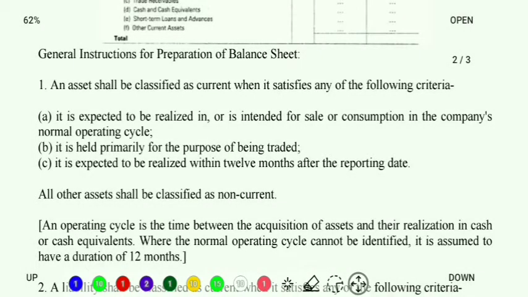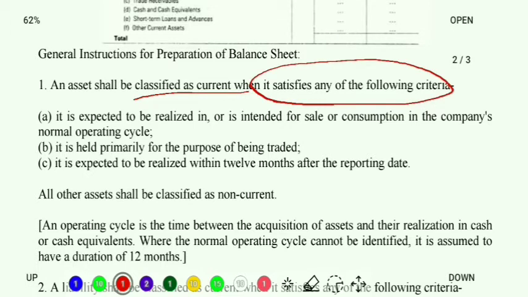So when can we classify an asset as current? Some criteria are laid down, and in order to meet those criteria, any of the following has to be met. Three points are mentioned over here, point A, point B and point C. It is not compulsory that all three have to be followed. Even if one of the criteria is matching, then we can classify an asset to be a current asset. Clear? Now let's have a look at the three criteria that are mentioned.